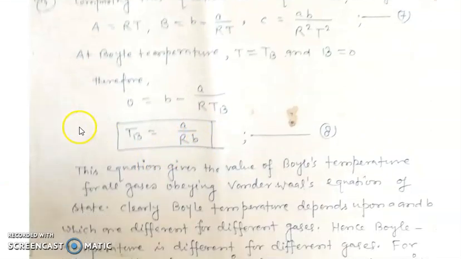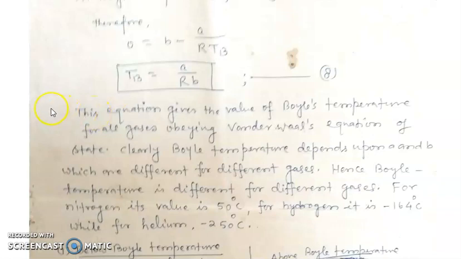This equation gives the value of Boyle's temperature for all gases obeying van der Waals equation of state. Clearly, Boyle's temperature depends upon a and b, which are different for different gases. Hence, Boyle's temperature is different for different gases.